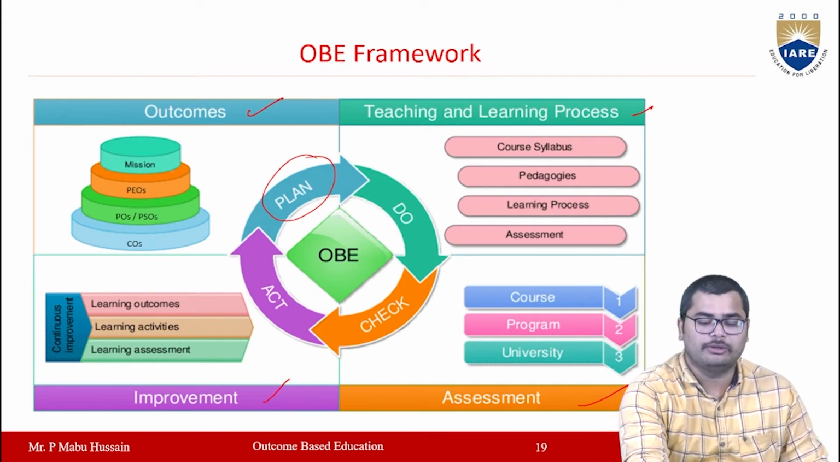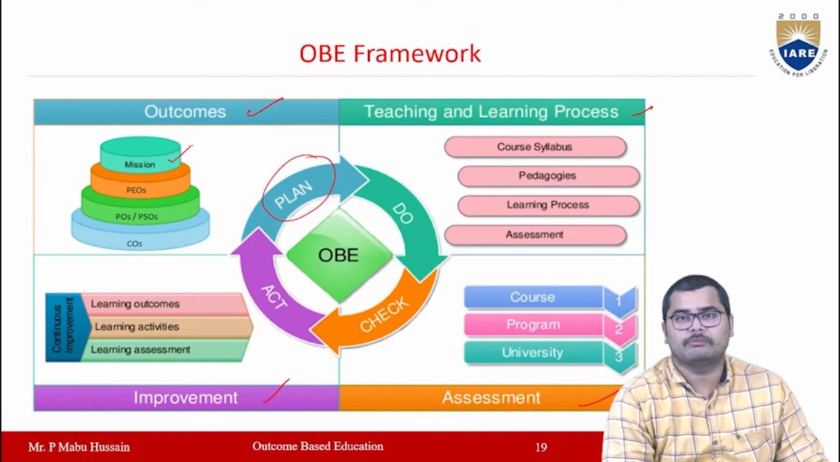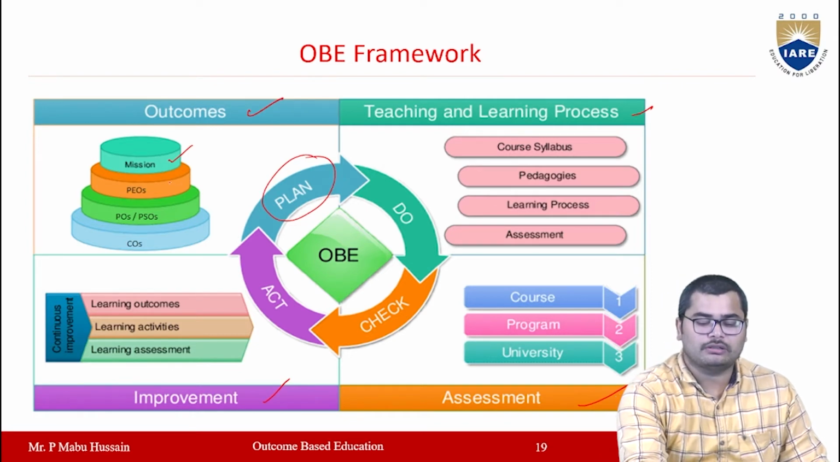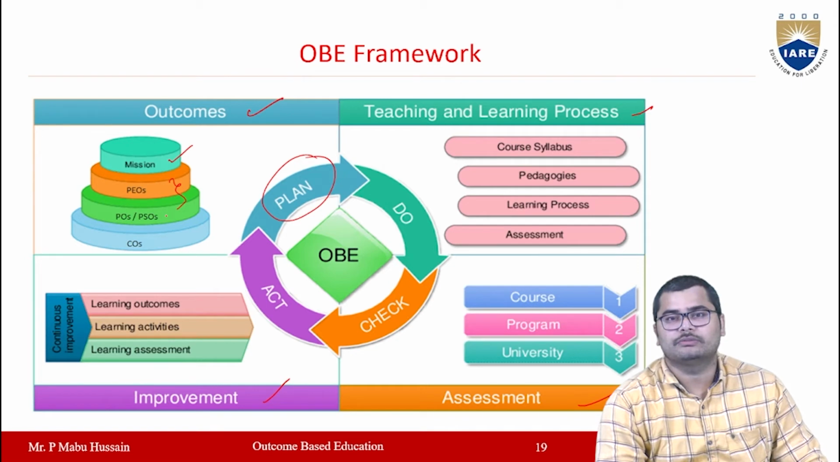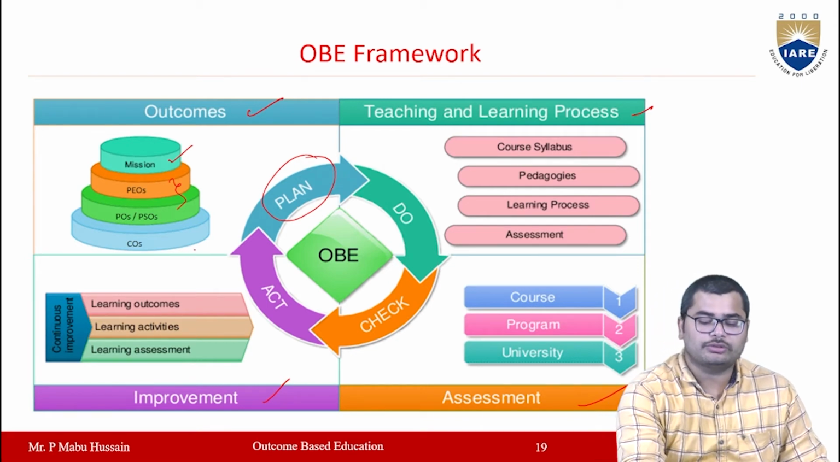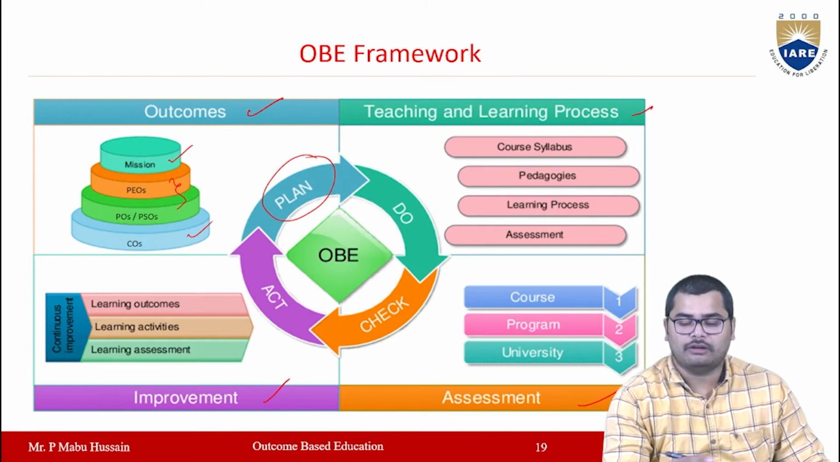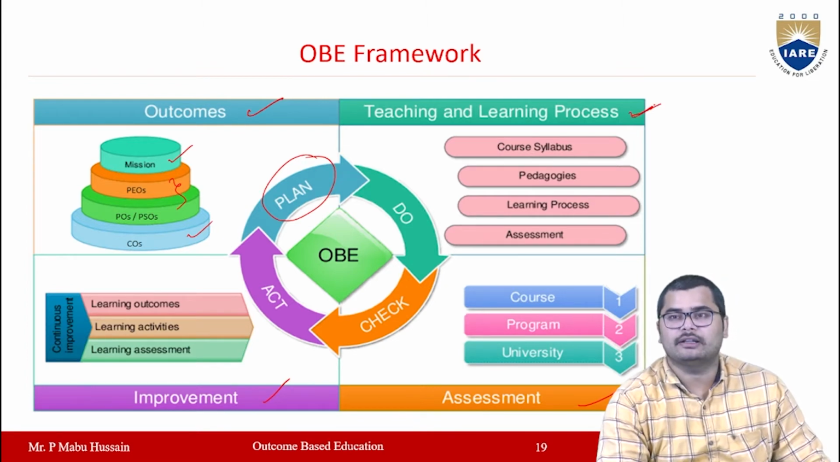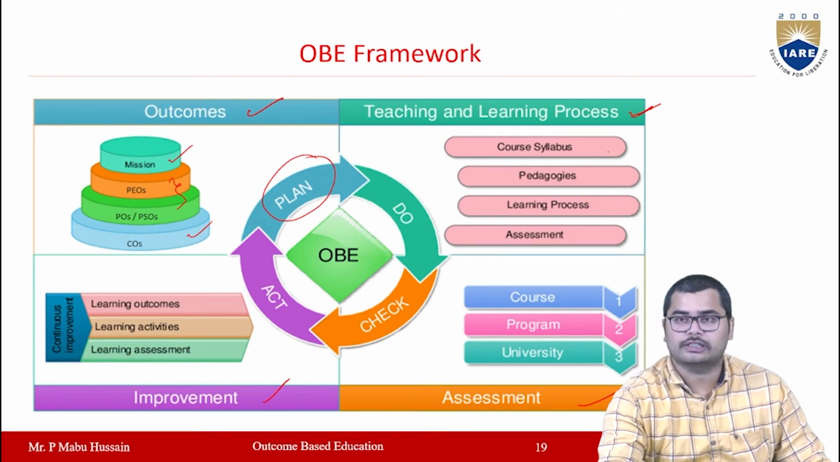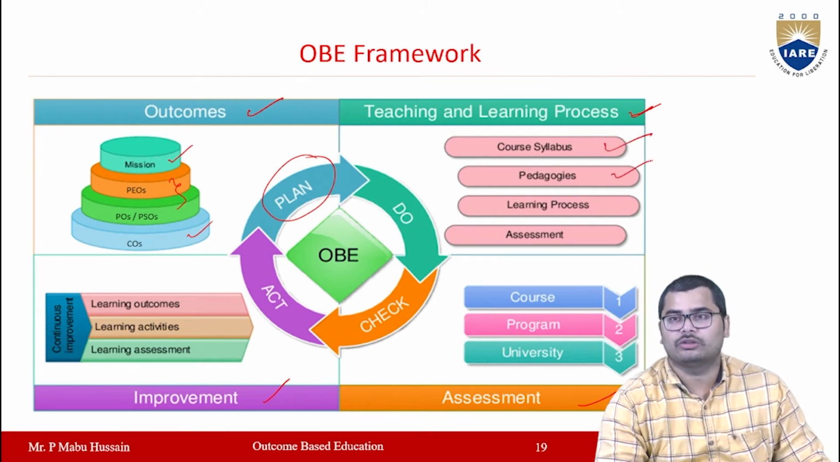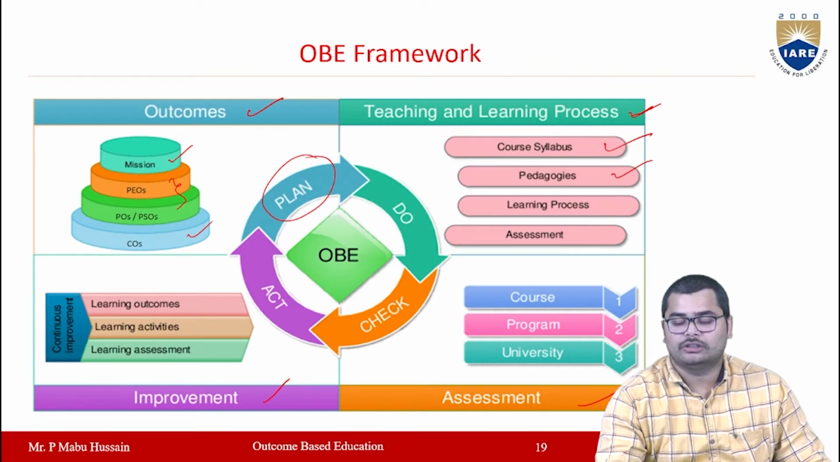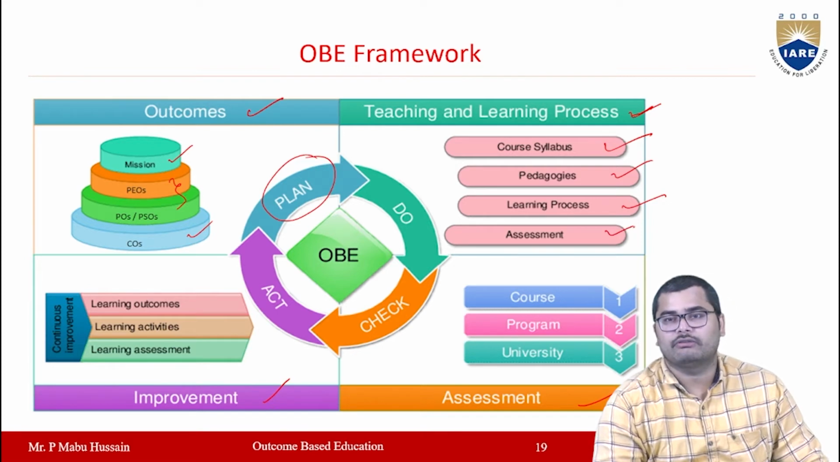For the institution, vision and mission will be the outcome, for the program you will have POs and PSOs, and for your course you will have COs. First, by taking inputs from stakeholders, you have to define or plan the outcomes. Then after this, you have to prepare a teaching and learning process. What is the course syllabus? What teaching methodology have you employed? What will be the learning process? And then how is the assessment done for your student, right?